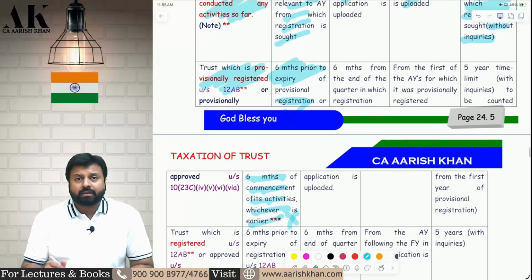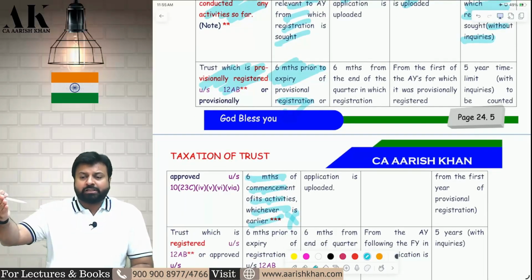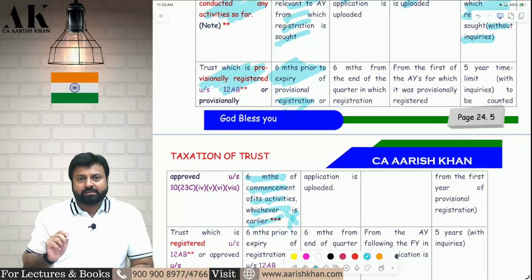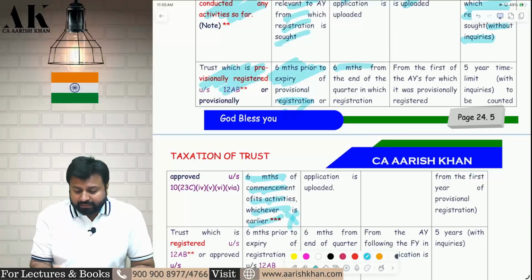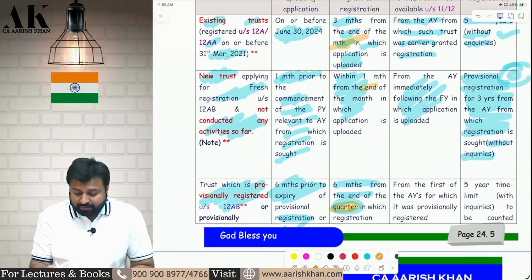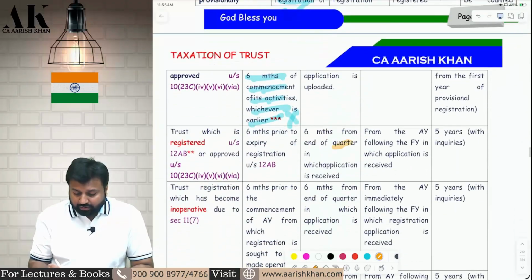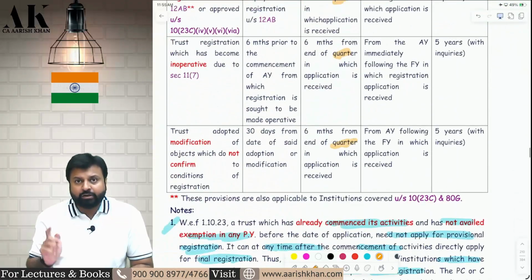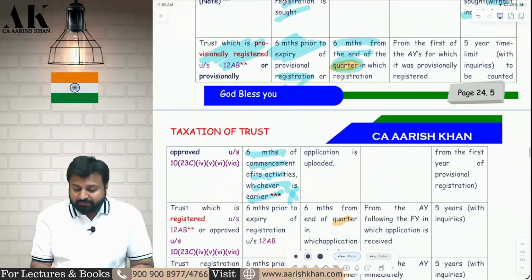So your provisional registration will expire after 3 years, so you have to make an application after 2.5 years. Then within 6 months from the end of the quarter. Now pay attention: everywhere quarter is written, not month. Here it was month, but from here onwards, everywhere it is quarter. See, they have amended it last year in 2024. So within 6 months from the end of the quarter, you will get a registration. Then you will get the benefit for 5 years.